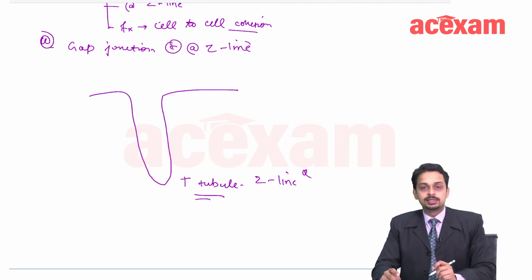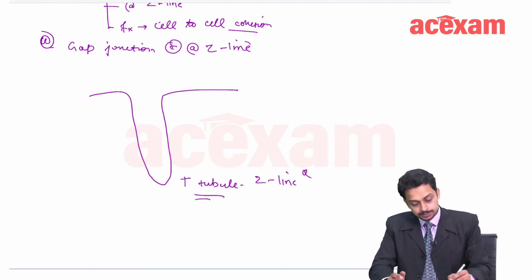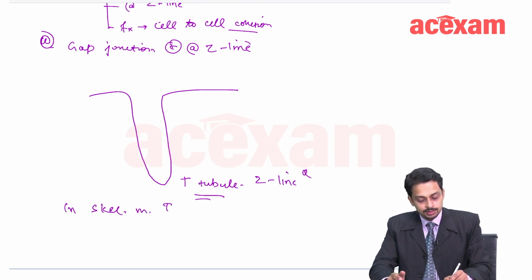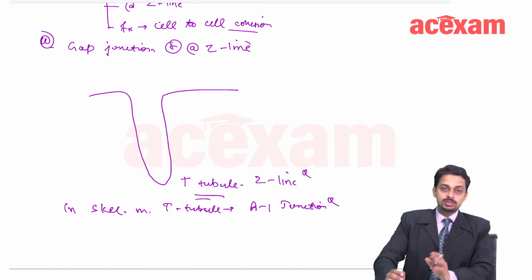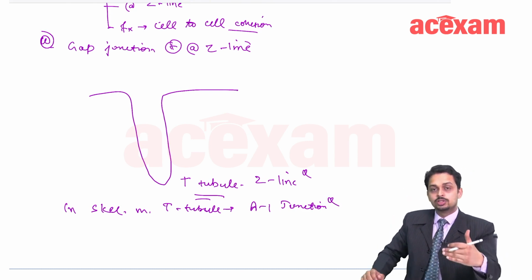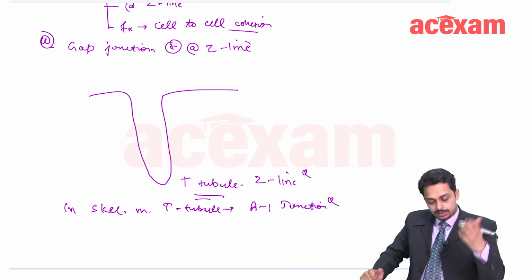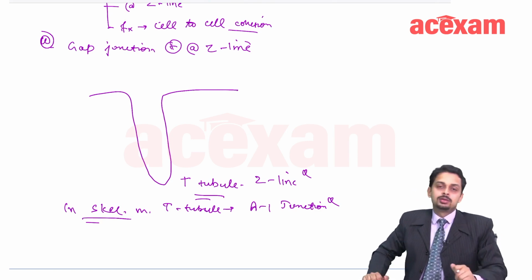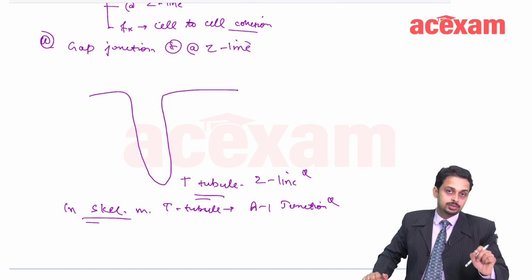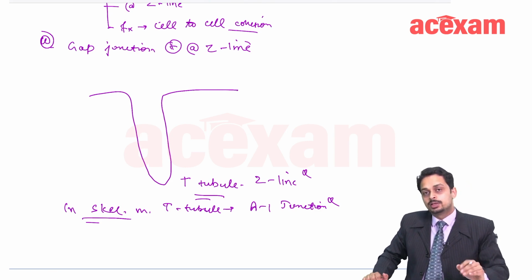In skeletal muscle, the T tubule is at the AI junction. Another question. So, I am just discussing the concept point wise, and I am also jotting down all the important points which have already come as questions.